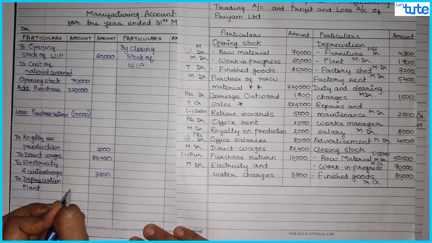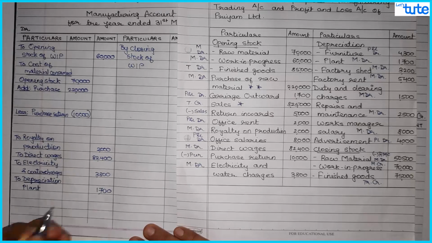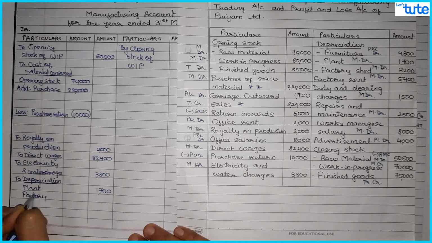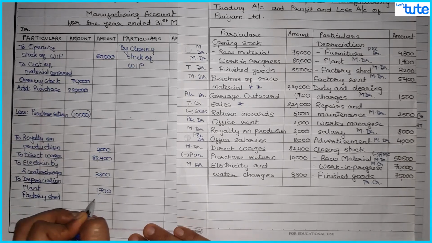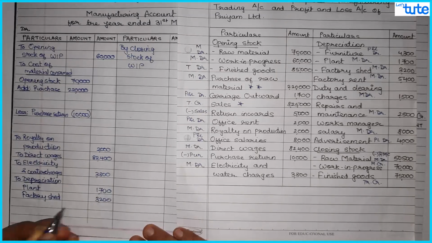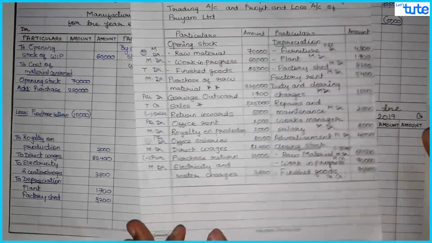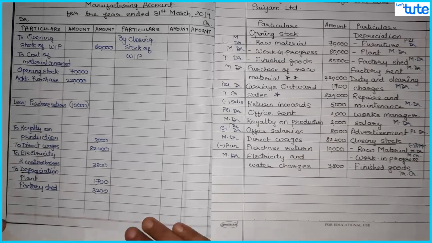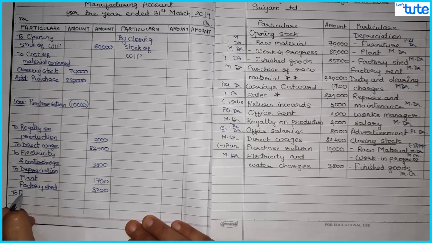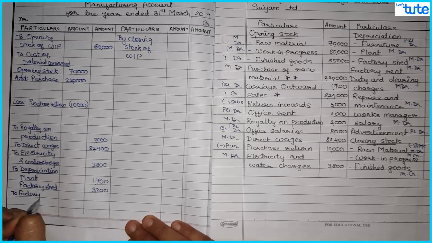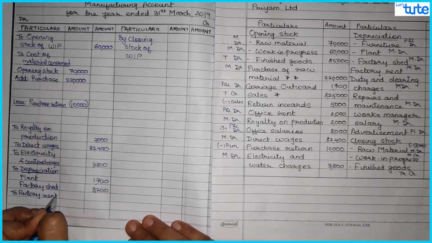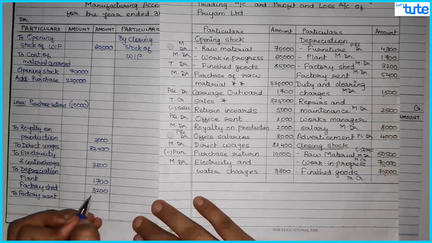We can write in the inner column and total the depreciation in the outer, or you can directly write in the outer column, that is also fine. Then we have factory shed, and that is 3,200. Then we have factory rent, so it is again your manufacturing expense or factory expense. So to factory rent, that is 5,400.